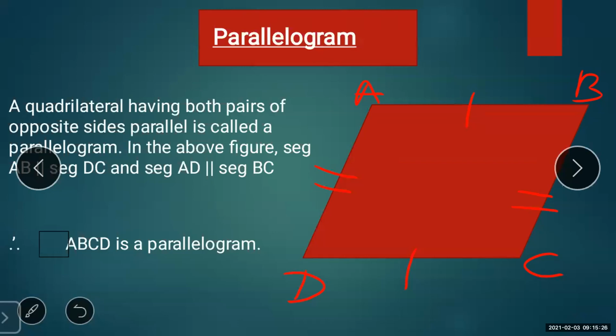No need to check whether it is a parallelogram or not, as it is written in the question. But if you know the condition and identify properly from the figure, you can identify the type of the quadrilateral.